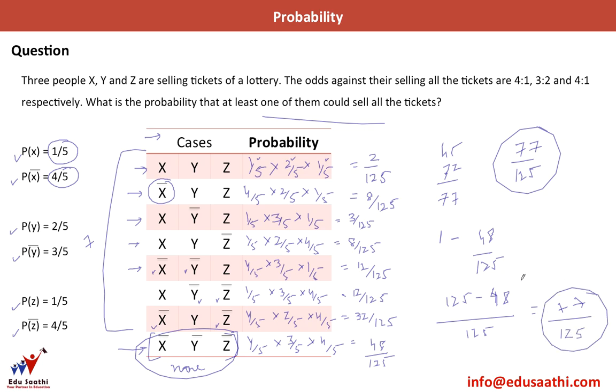So in this kind of question, whenever you are asked that at least one of them is able to do one thing, you should always take the total probability 1 and subtract the probability when none of them is able to do that thing. Okay, so here the thing was selling tickets, so I did 1 minus this probability that none of them was able to sell all their tickets.